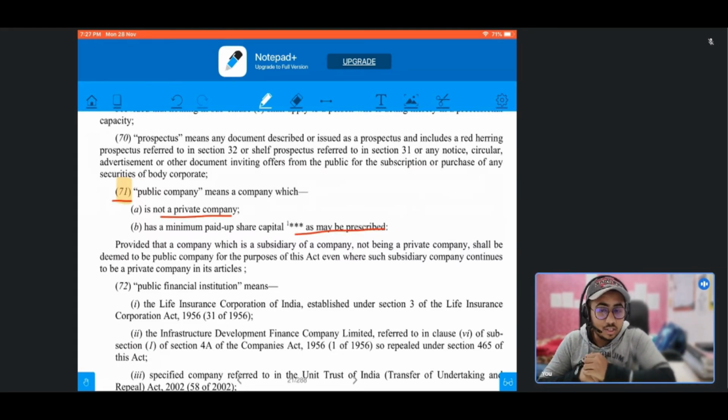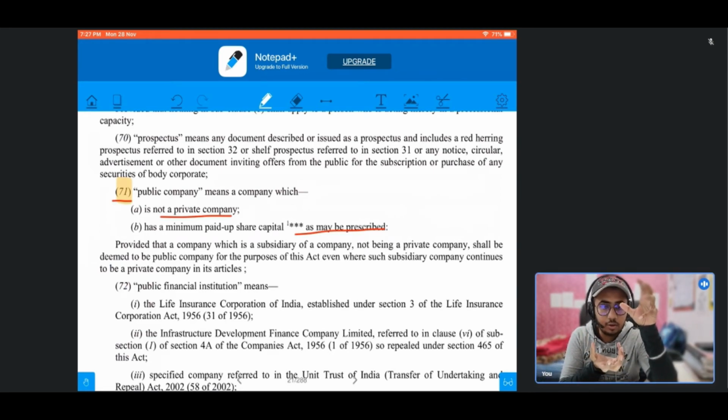So if there is a subsidiary company of a public company, then such subsidiary company will be deemed to be a public company, although it will be a private company in its articles. It means that such subsidiary company will be called a public company, but its internal matters or the articles will provide for RLP for such company.